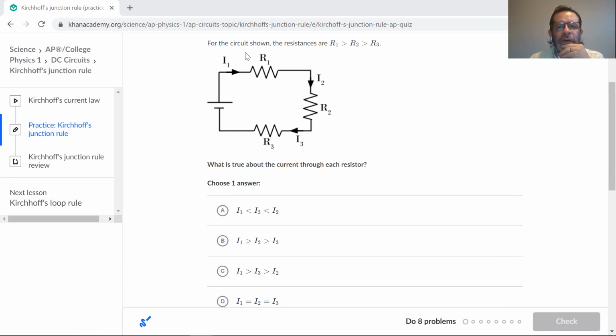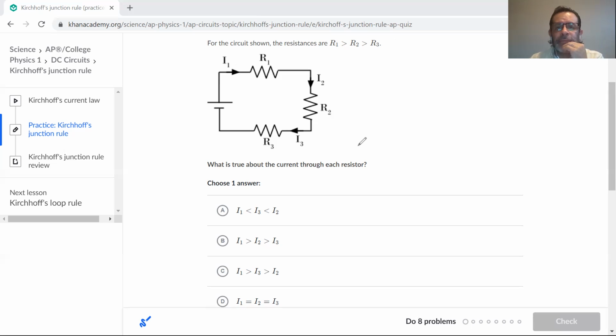And so we've got a circuit here that has 3 resistances, R1, R2, and R3. We've got a power supply here, and another power supply here, and we've got a set of currents that are identified here: I1 corresponding to R1, I2 corresponding to R2, and I3 corresponding to R3.